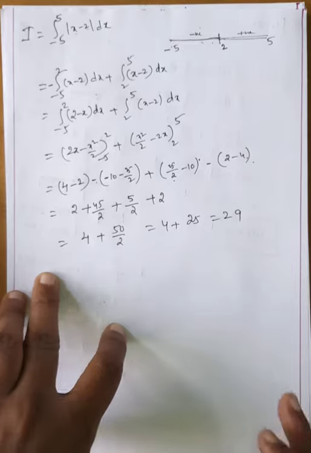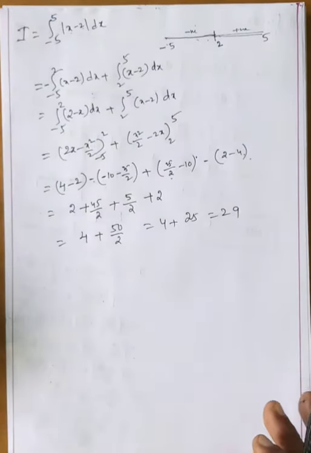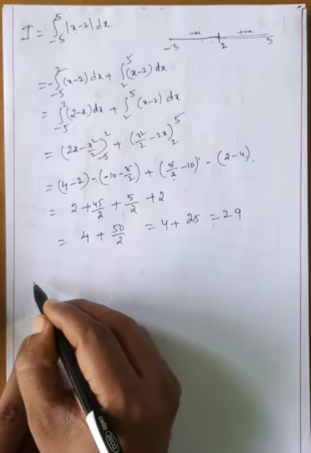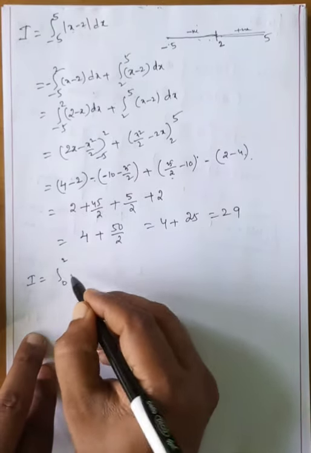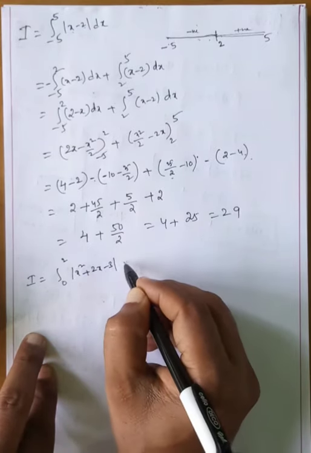We will get the answer 29. In this way we will do the problems. Next, what is the next problem? Observe, my dear students, the next problem: I is equal to the integral from 0 to 2 of modulus of x square plus 2x minus 3 dx.